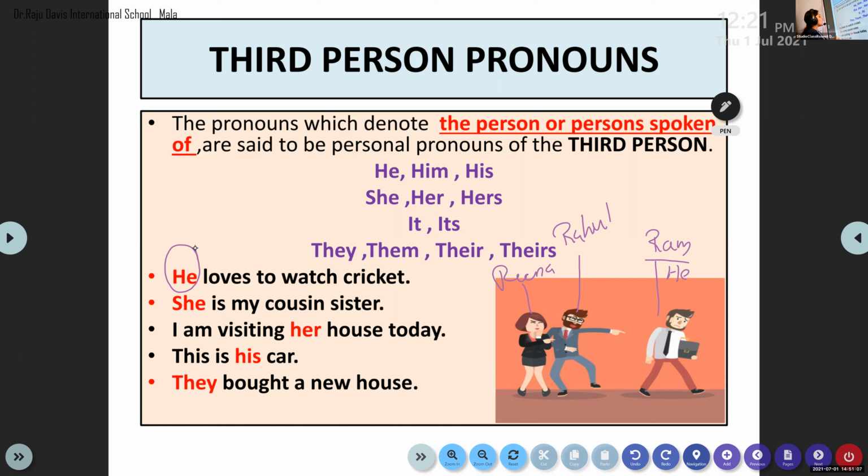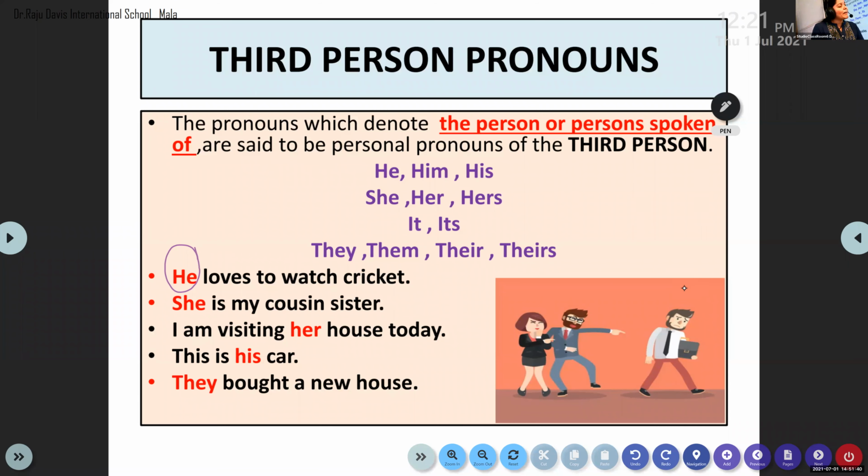Third person: she is my cousin sister. So here we are not including this picture. Don't even think about this picture. Now you keep in your mind: I am talking to Sri Shankar about Pavitra. Okay, Sri Shankar, she is my sister.